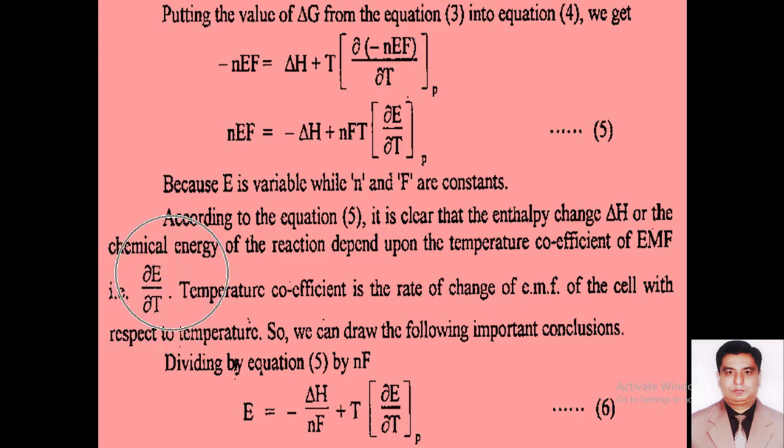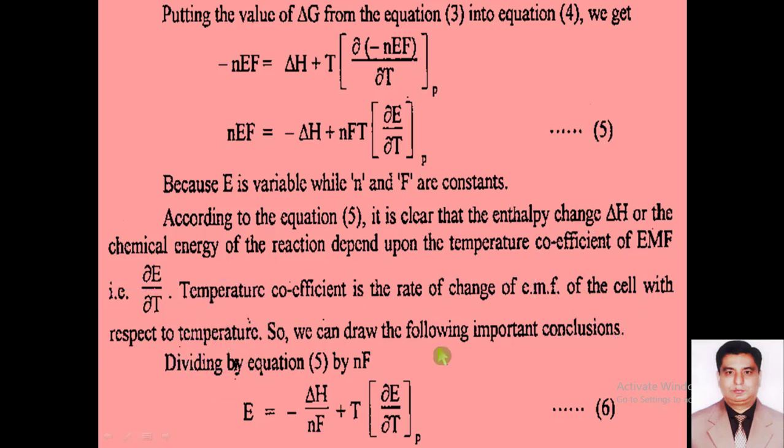So, the temperature coefficient, that is partial E over partial T, is the rate of change of electromotive force of the cell with respect to the temperature. Again, I am repeating that the temperature coefficient is the rate of change of electromotive force of the cell with respect to the temperature.